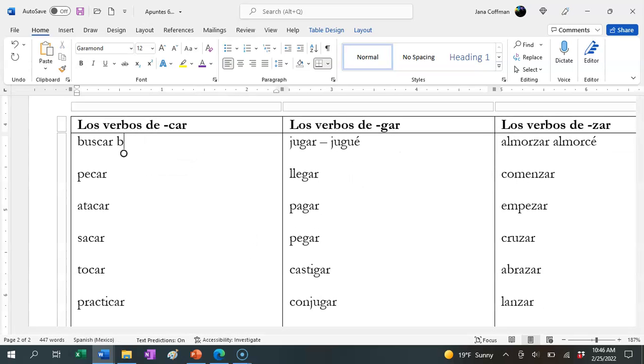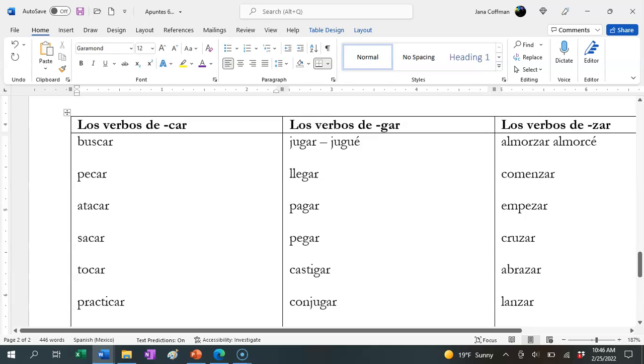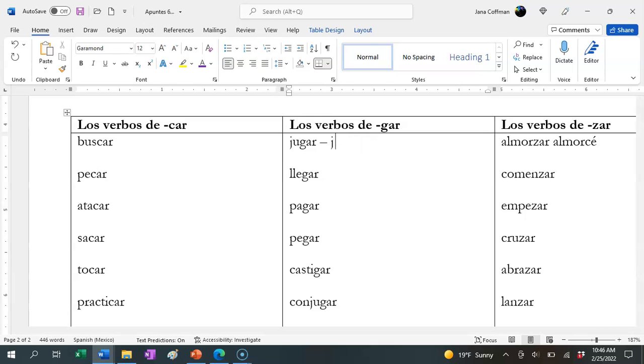So let's talk about some of these verbs. Buscar means to look for or to search for. Pecar is to sin or to commit a sin. Atacar is to attack. Sacar is to take out, like to take out a pencil for a test or to take out the trash.